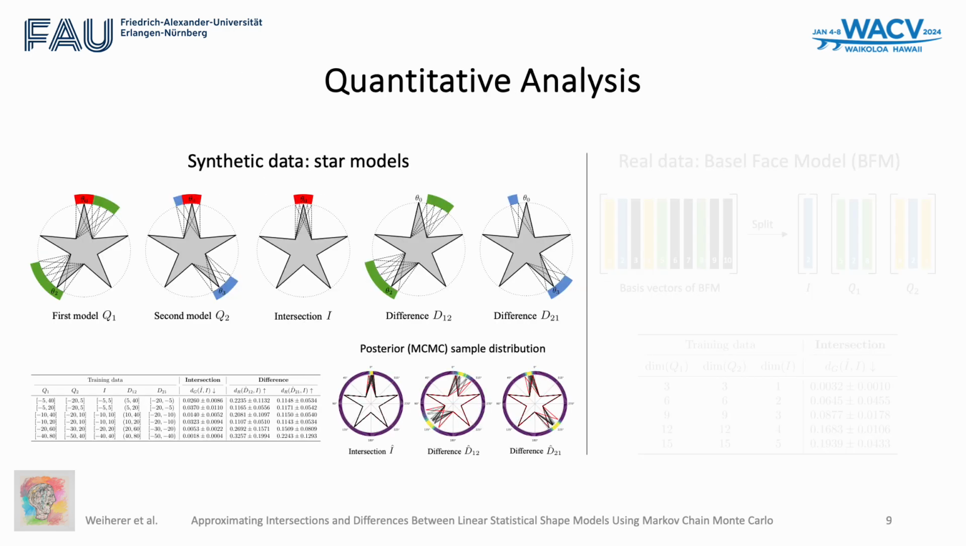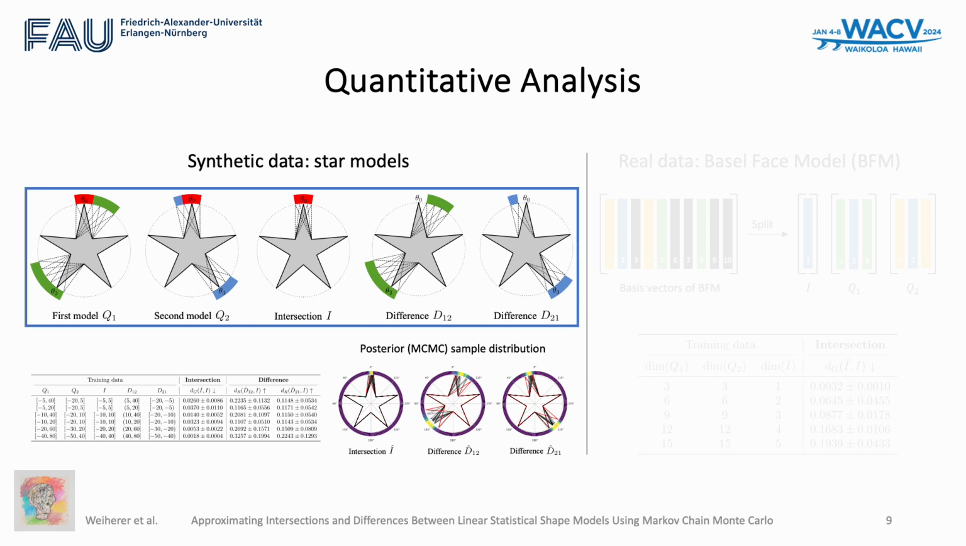We provide an extensive quantitative evaluation in terms of synthetic and real-world datasets. For the synthetic dataset, we use a 5-pointed star as a simple geometric object to generate training data by systematically varying its points. Note that this also provides us ground truth intersection spaces as well as samples from the ground truth difference between two models.